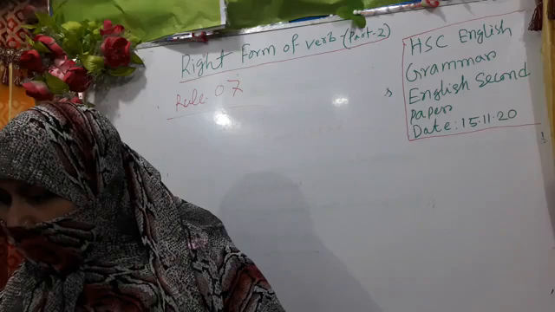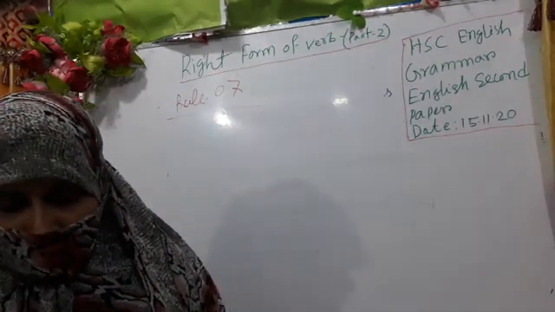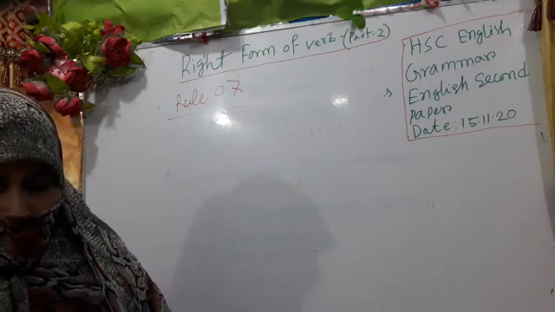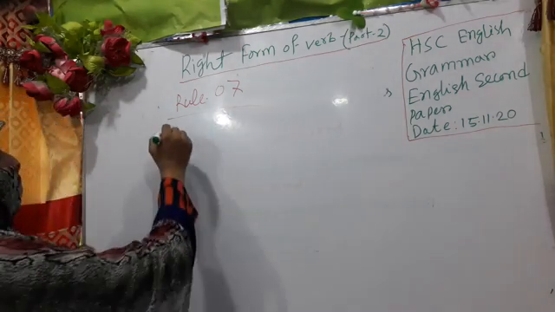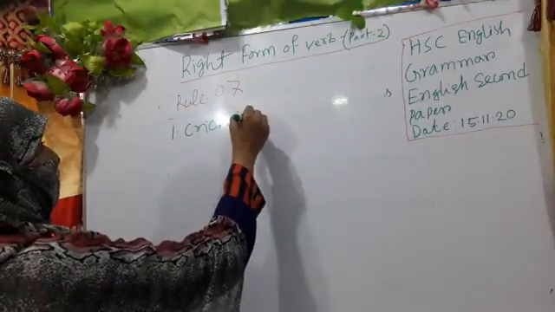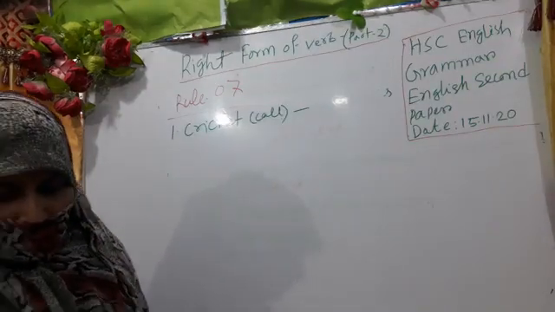If you have any problems, please comment. My dear learners, I am writing down examples of the right form of verbs. Number 1, cricket call, a gentleman game.